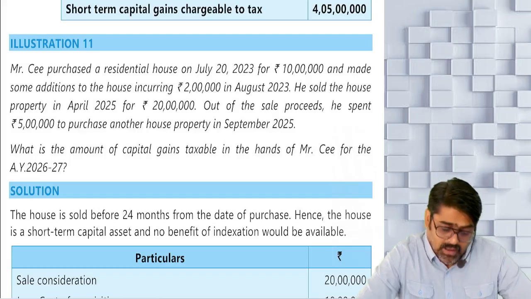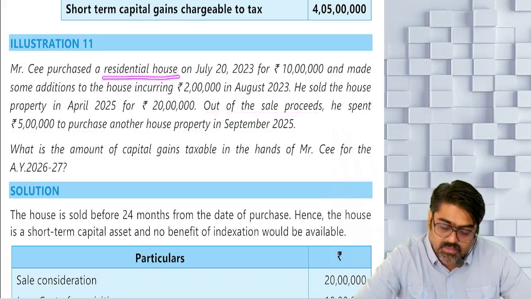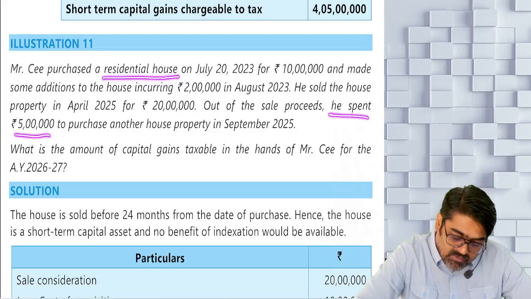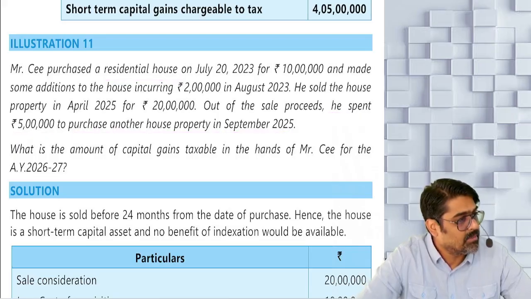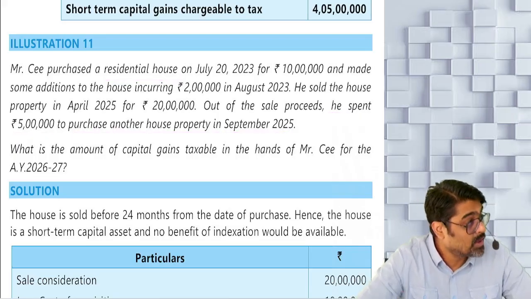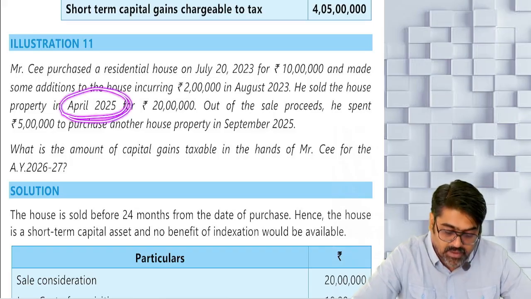So even if out of the sale proceeds of the old residential property, you have spent rupees 5 lakh to purchase another house property in September 25, meaning you have purchased within 2 years forward. Date of transfer was April 25.